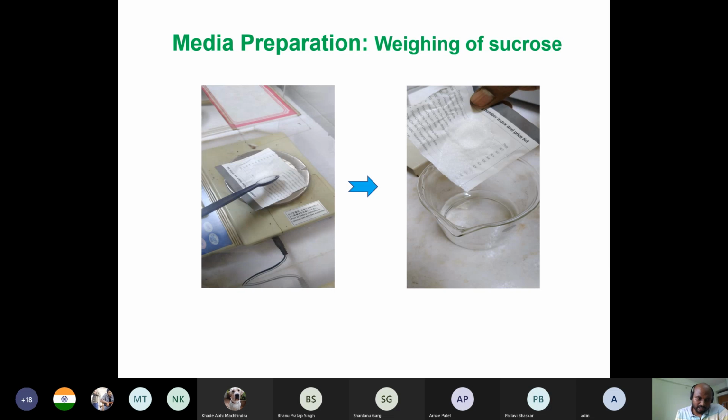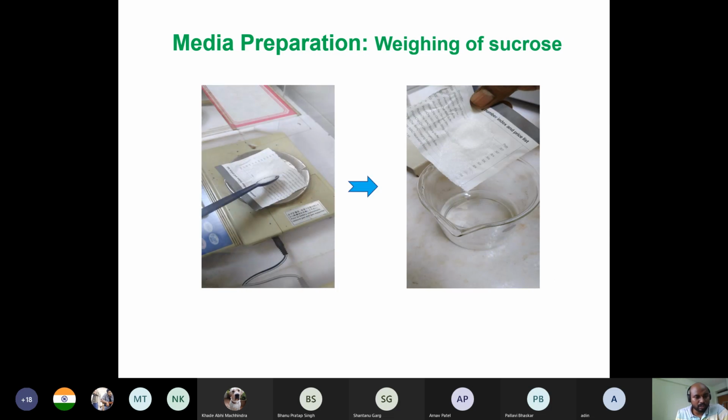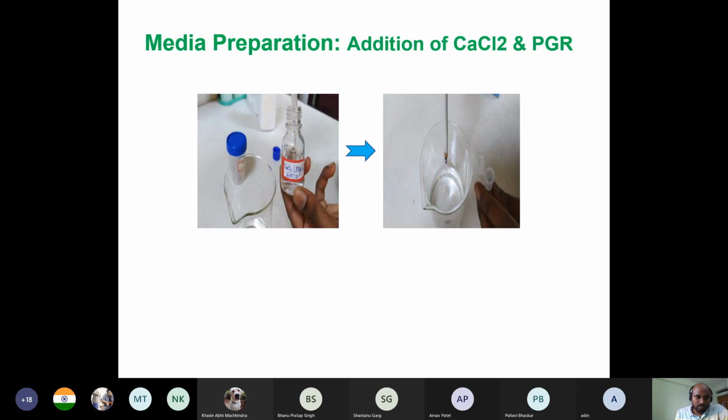So first we add the media. It's a very simple thing. Just look at the picture, and if you can, note it down as I am telling it, step by step. It is very easy, and you can remember it for later also. First we wipe the things, the spatula, then we weigh the media and place the media in the beaker containing water. Now we weigh the sucrose and pour it into the beaker containing water. Now we add calcium chloride, followed by plant growth regulator or PGR.